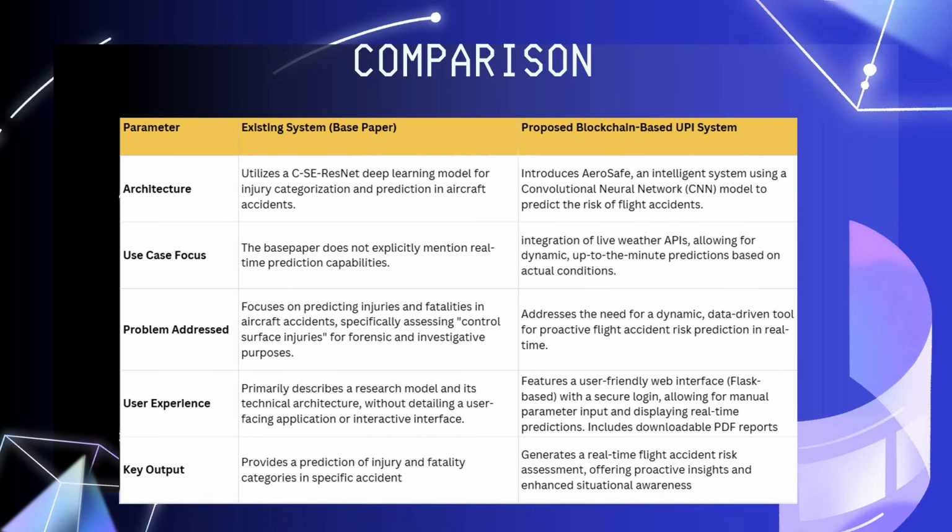But our proposed system uses the backend as well as the front end. In the front end, the user can directly log in, register, or give any data. They can check for issues, the accident ratio, and the casualties they can expect. Everything can be predicted. And one more thing, you can download the PDF report: the percentage of accident risk ratio, the percentage of safer ratio, and the issue behind the accident. On key output, the existing system is focused on injury, but our proposed system focuses on accident prediction. So this is the comparison.